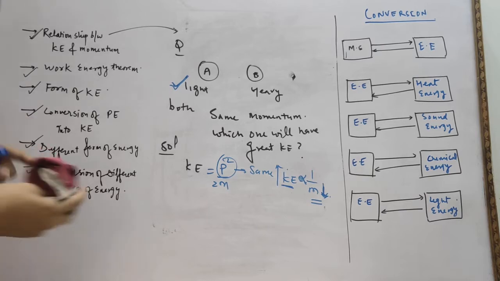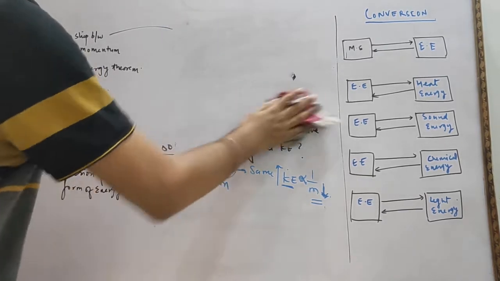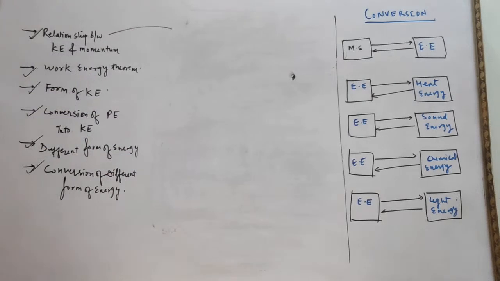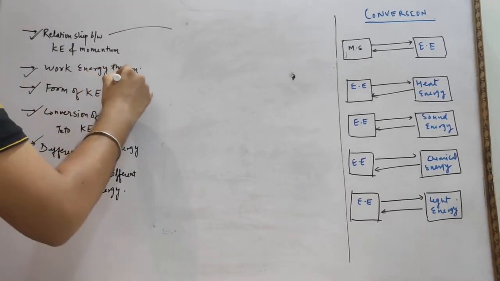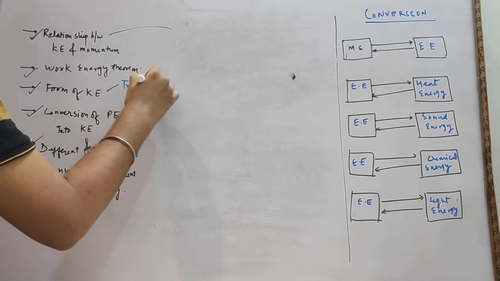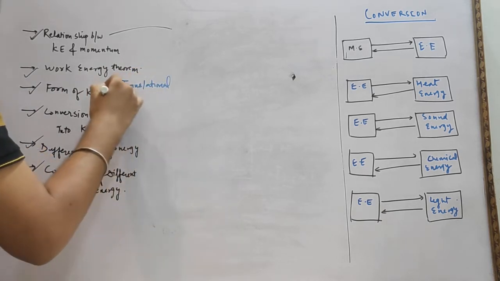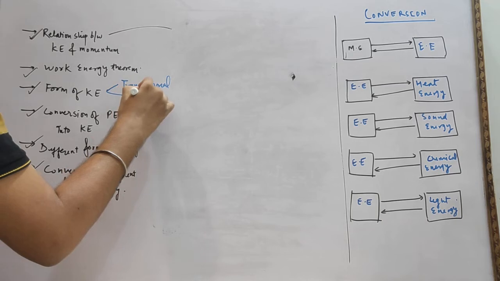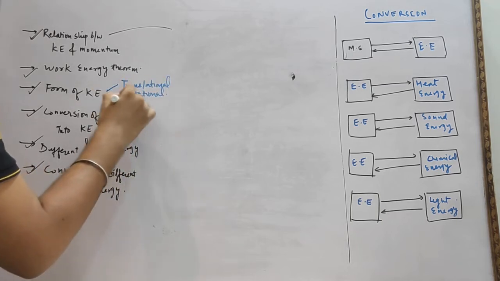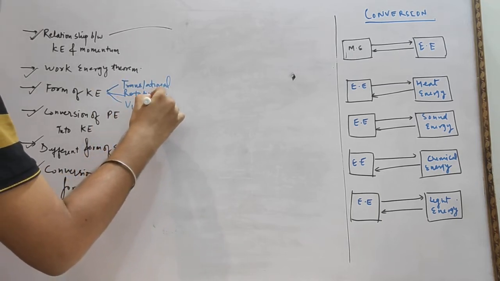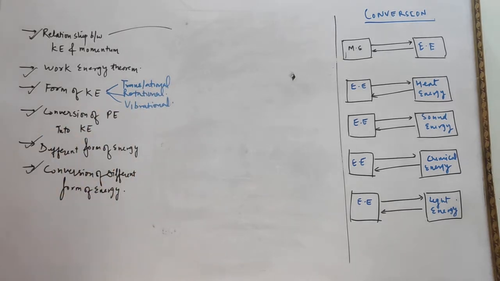Now we have the next topic, forms of kinetic energy. What are the different forms of kinetic energy? You need to read through the different forms in the book. Translational, rotational and vibrational. These are the three forms of kinetic energy.